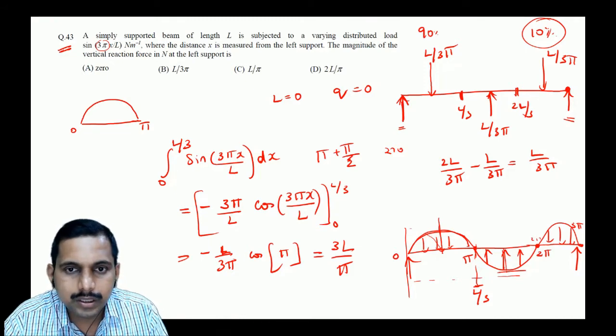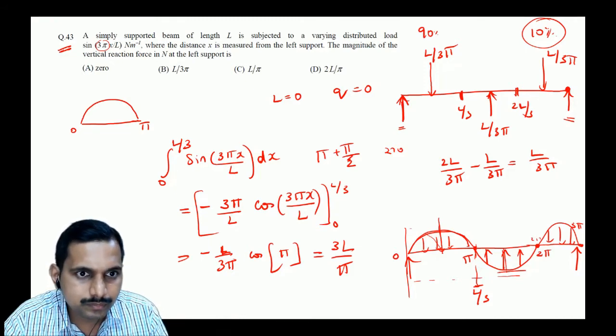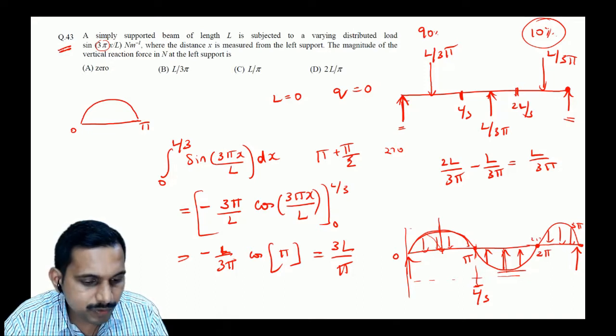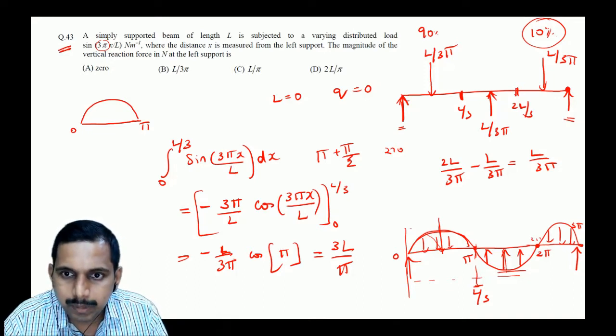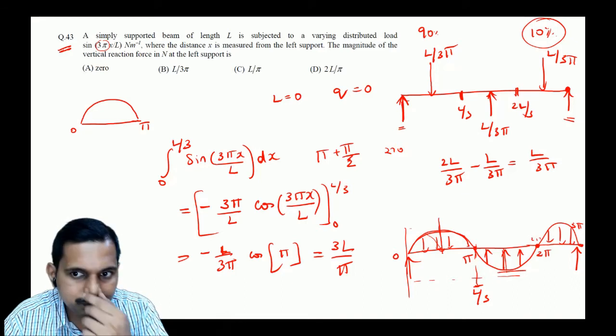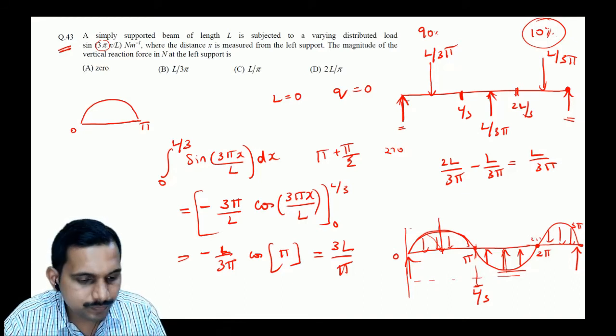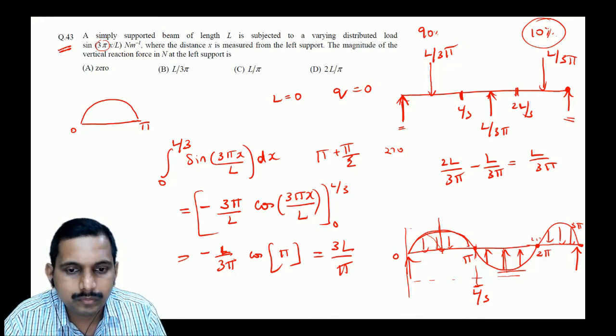So it would be, just a second. I think we missed it somewhere. L by 3 pi is the answer, but where did we miss? What did we miss?